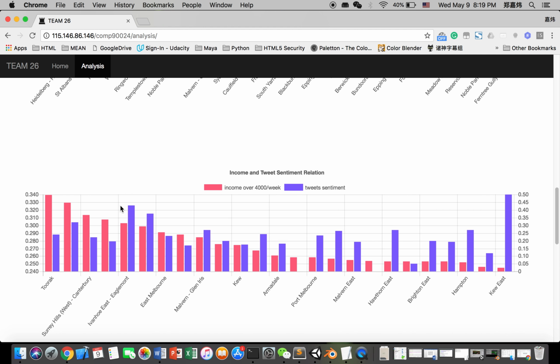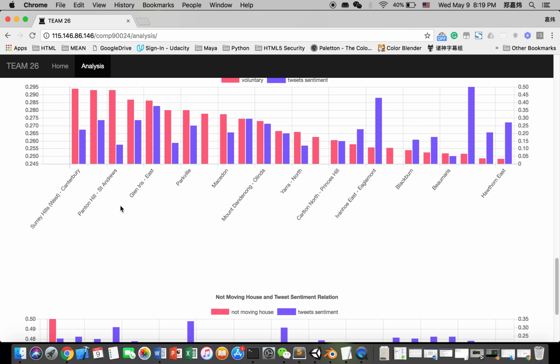When we look at this graph, it includes the proportion of family weekly income over $4,000 in each area. When we compare it with our sentiment result, it is not hard to find that most of the richest areas have sentiment results of more than 20% or even more than 30%. So we can say there is a relationship between family wealth and a person's happiness.